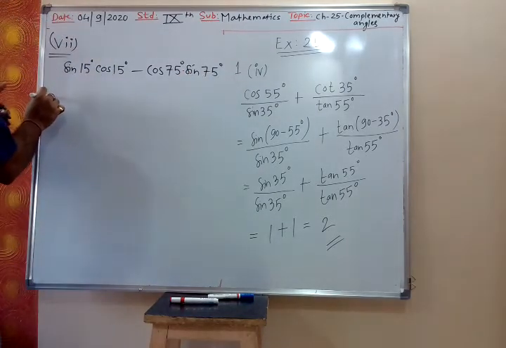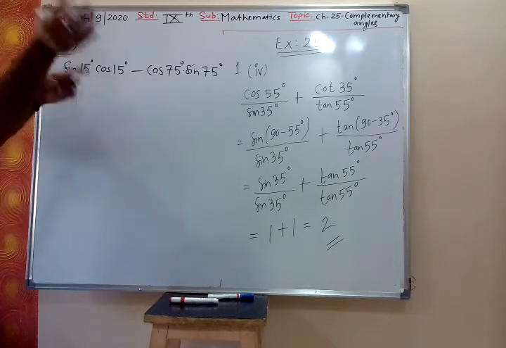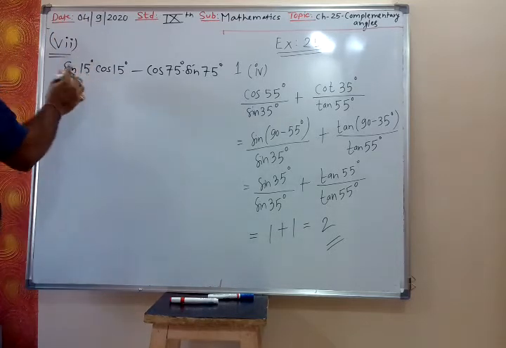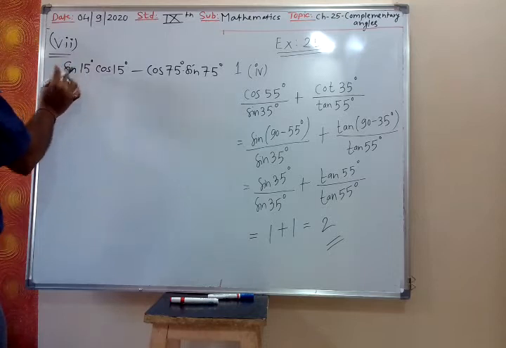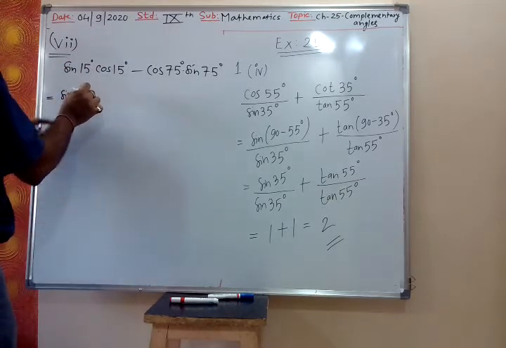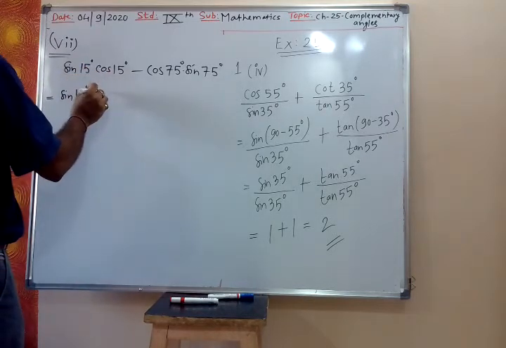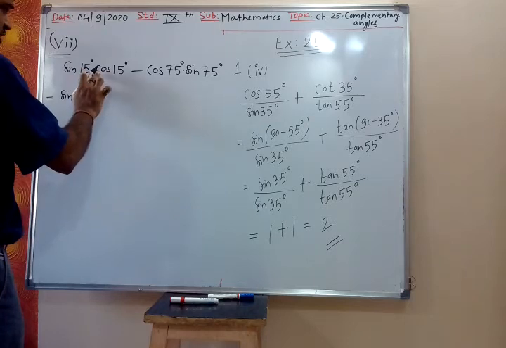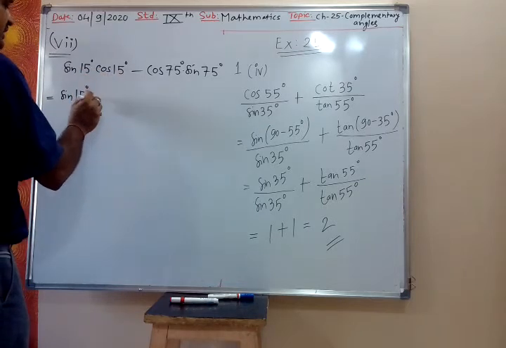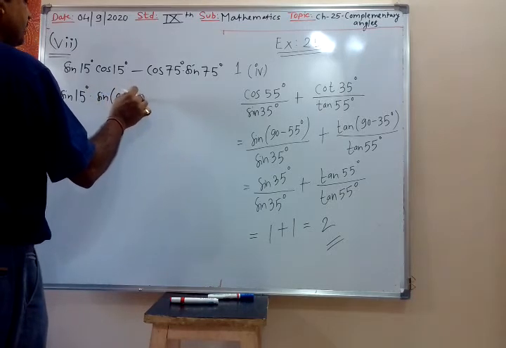So what I have told you, out of sine and cos, one you have to fix, other you have to change, not both. So in these two, sine 15 I will fix, and then cos I will change. So I can write cos theta as sine 90 minus 15 degree.